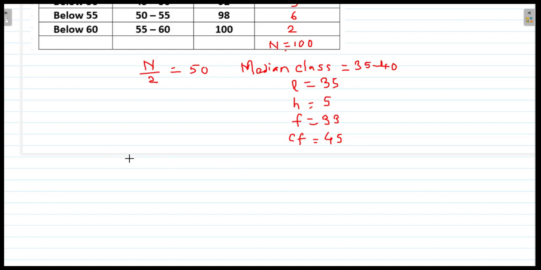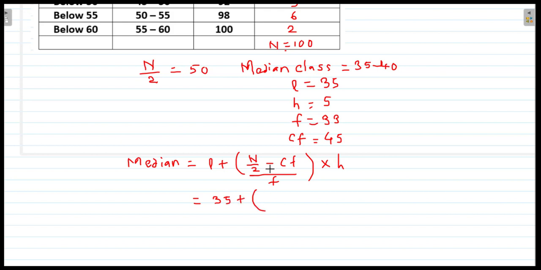So median is equal to L plus n by 2 minus cumulative frequency divided by frequency multiplied by H. So which is equal to L, that is 35, plus n by 2, half of 100, that is 50, minus cumulative frequency 45, upon frequency, that is 33, multiplied by H, that is 5.